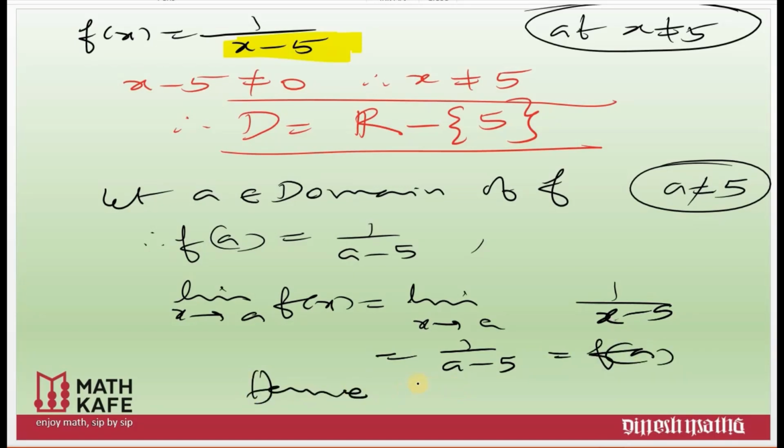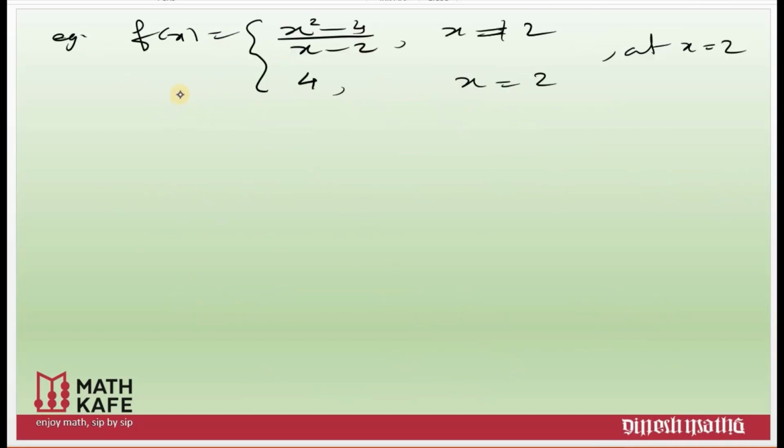Hence f of x is continuous everywhere within the domain. It is not at 5 because the function is not defined at x is equal to 5. Hence the function is continuous everywhere within the domain, and in the domain we don't have a 5. We got the final answer. Let us see the next example.